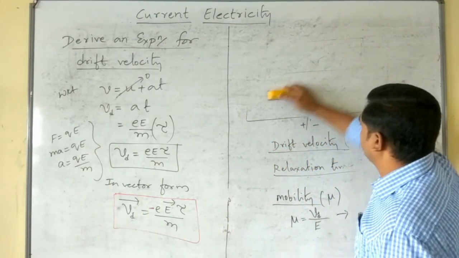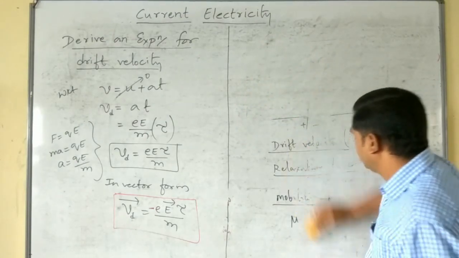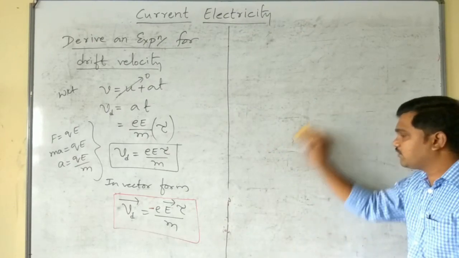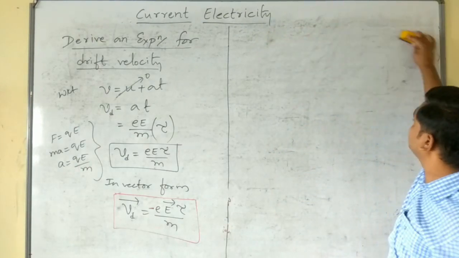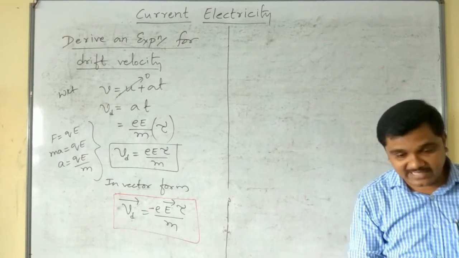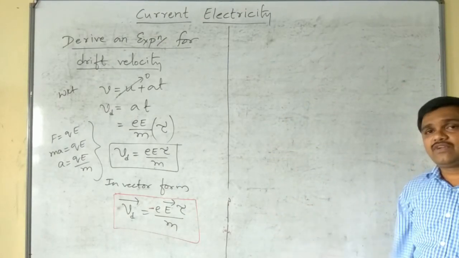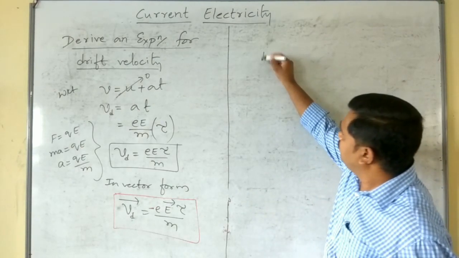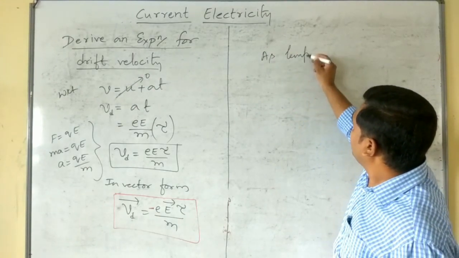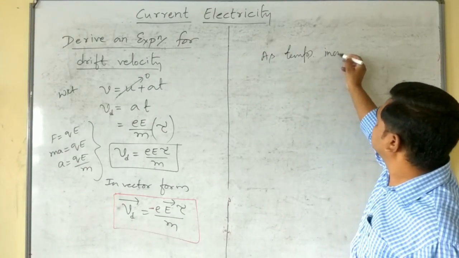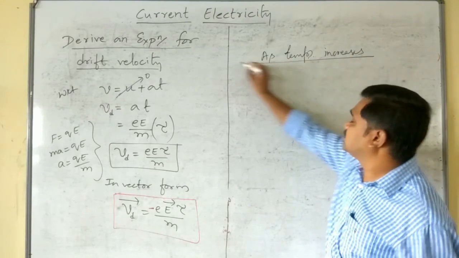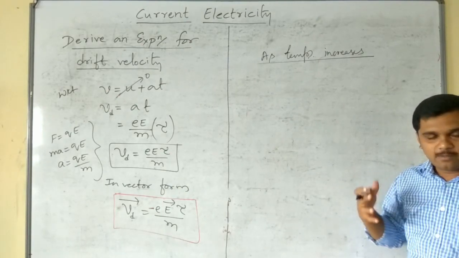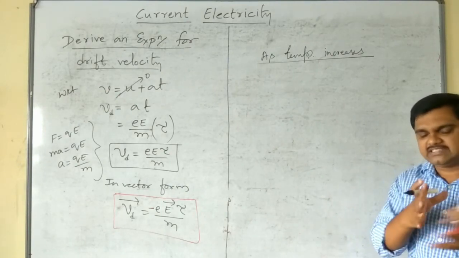Next, one important 1-mark question. You may get it in your annual examination or competitive exams. What is the effect of temperature on relaxation time and drift velocity? Please remember, as temperature increases, more and more free electrons come into the picture and they move randomly.